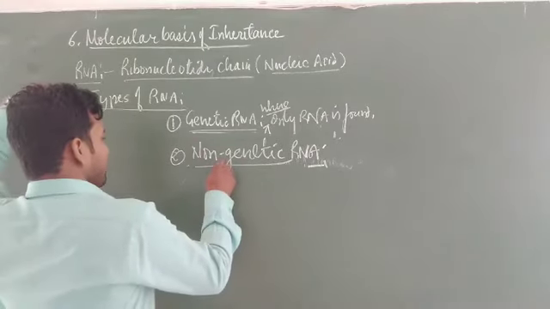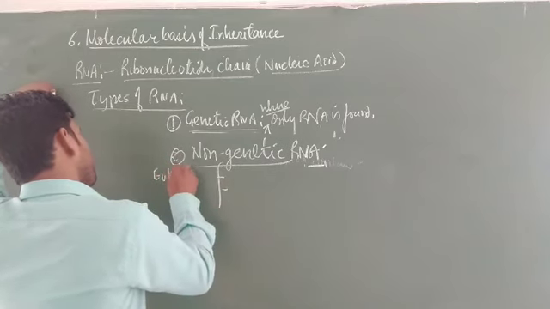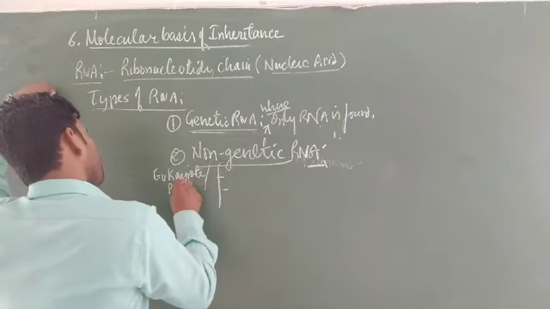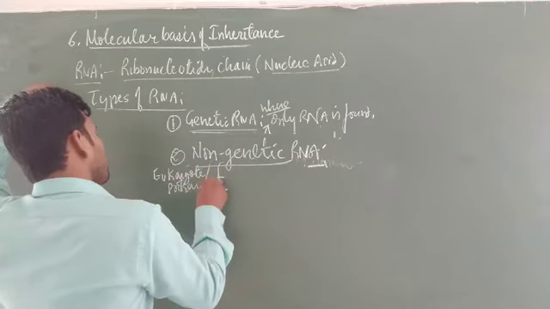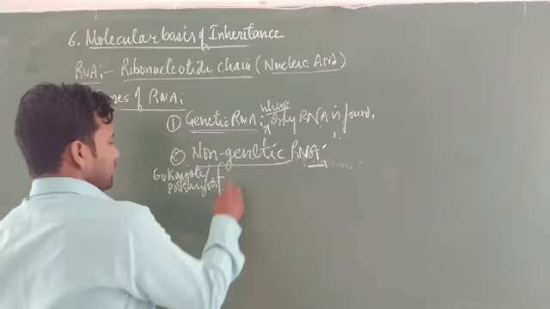Non-genetic RNA is found basically in eukaryotes as well as in some prokaryotes. Now students, the non-genetic RNA is further classified into three categories.